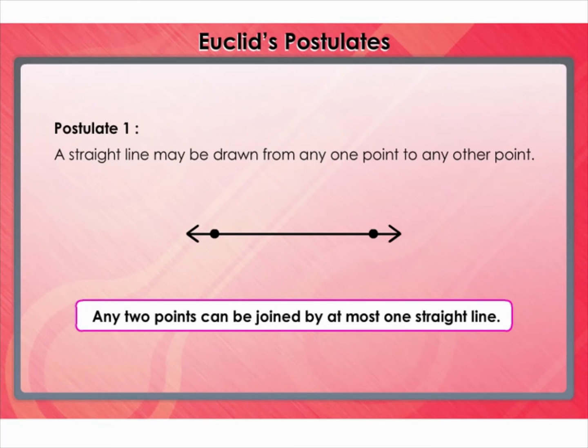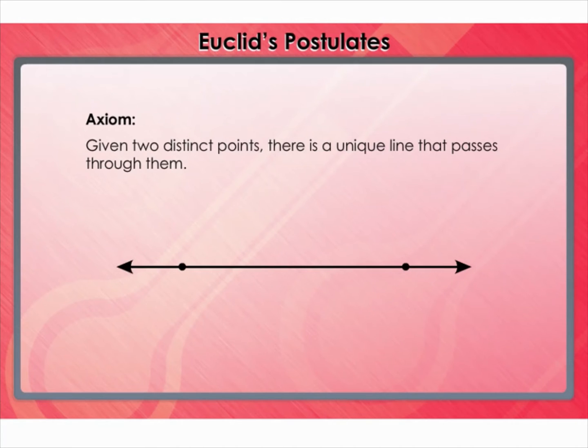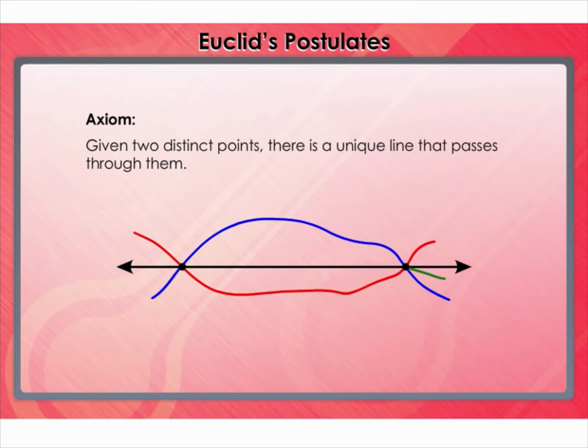Let us state this result in the form of an axiom as follows. Given two distinct points, there is a unique line that passes through them. For more understanding of these postulates, let's start with 2 points. Let's try to find out how many lines can be drawn through the points. We can observe that an infinite number of lines can be drawn through the points.